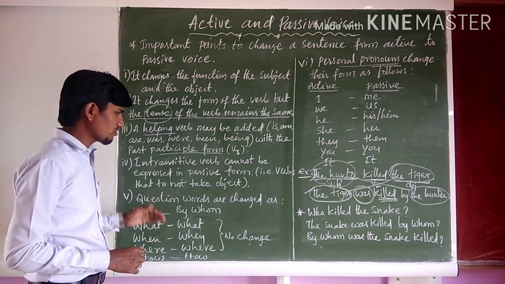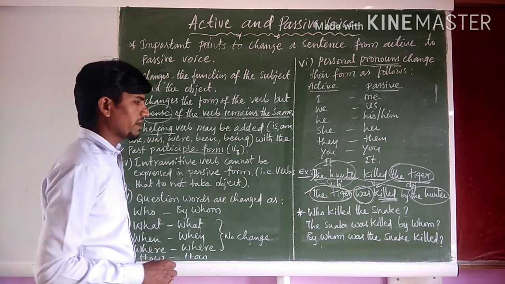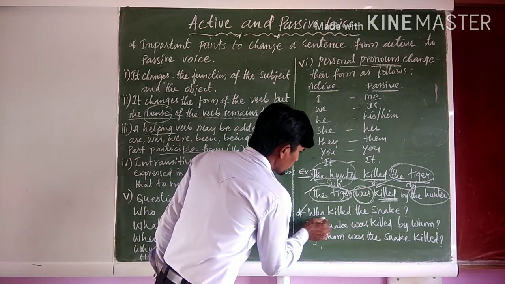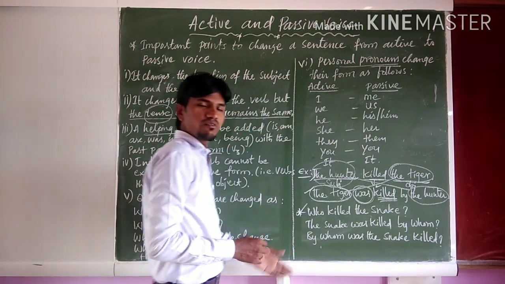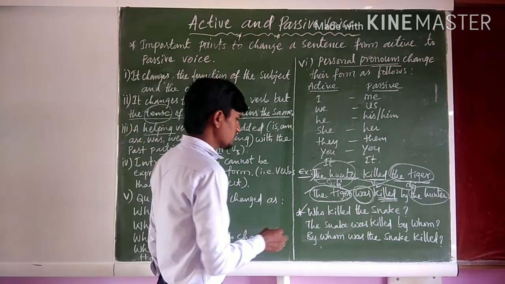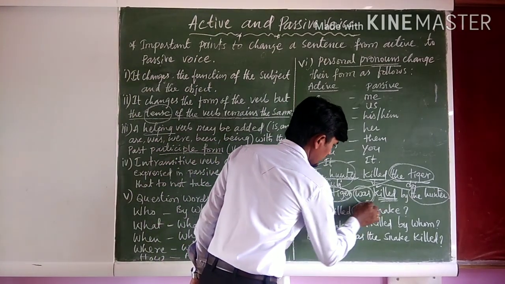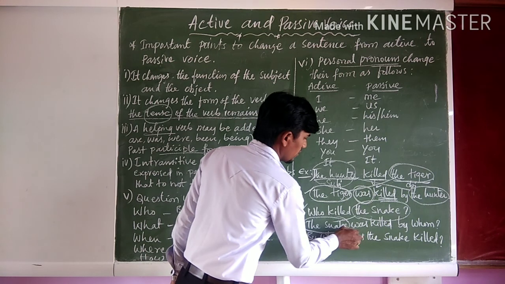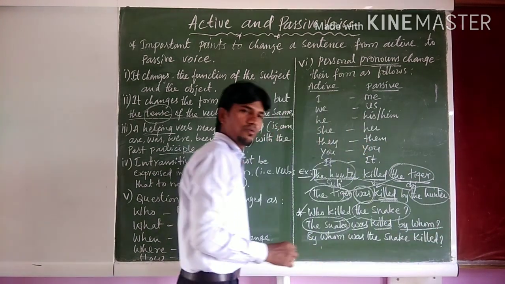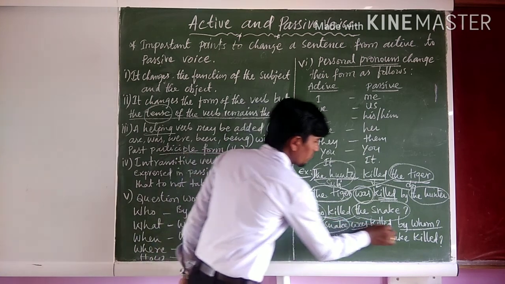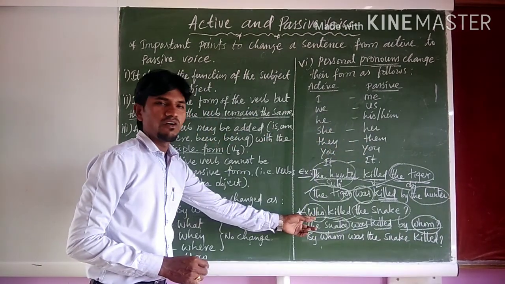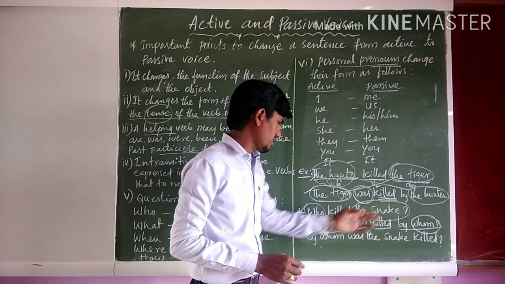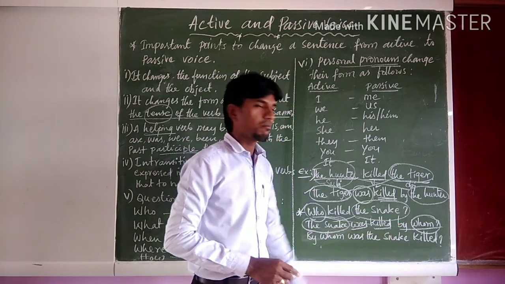Now let us see how these question words change from active voice to passive voice with an example. So here one example is: Who killed the snake? Who killed the snake. So here the snake is the object, and it becomes the subject. The snake was killed by whom? Who became what? Whom, right? The question word who changes into whom. Who killed the snake? The snake was killed by whom?